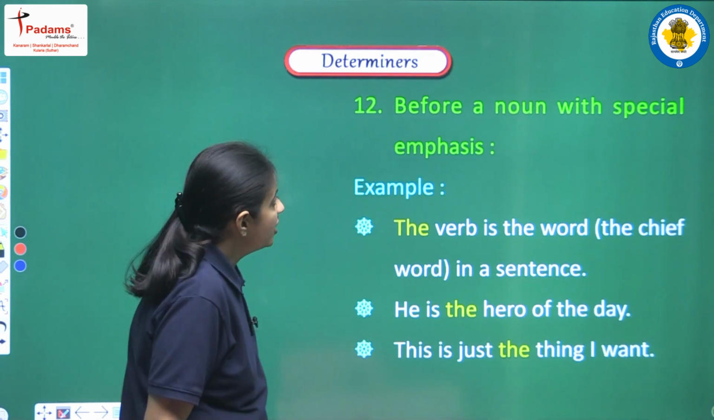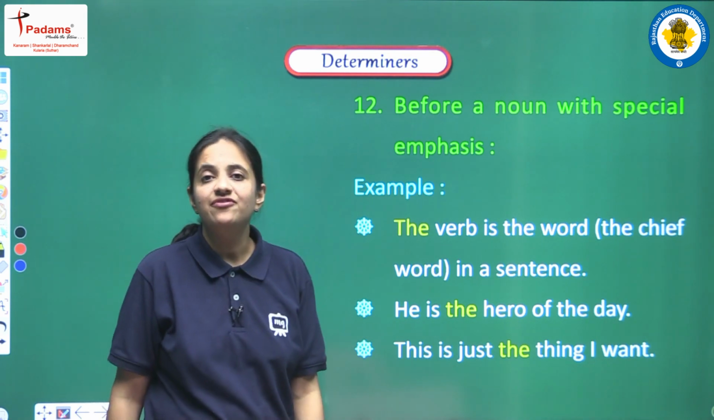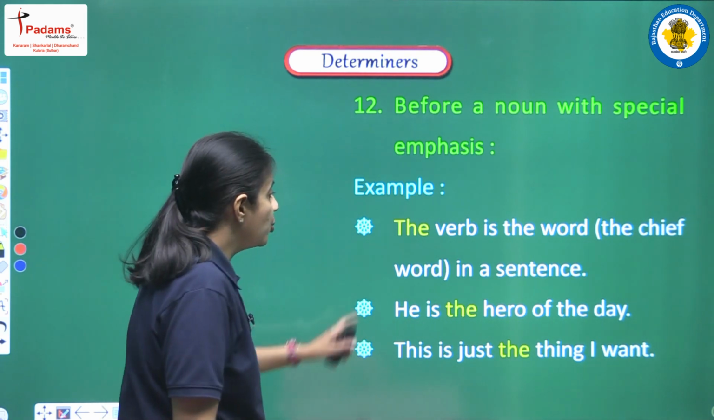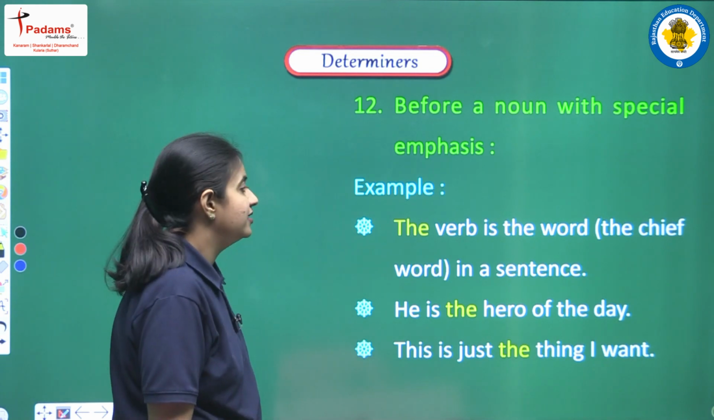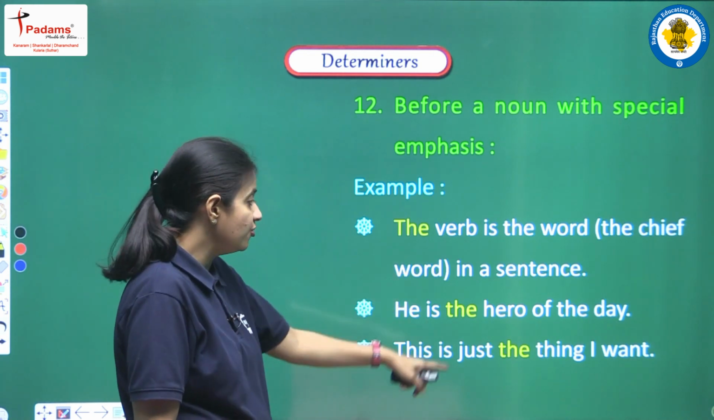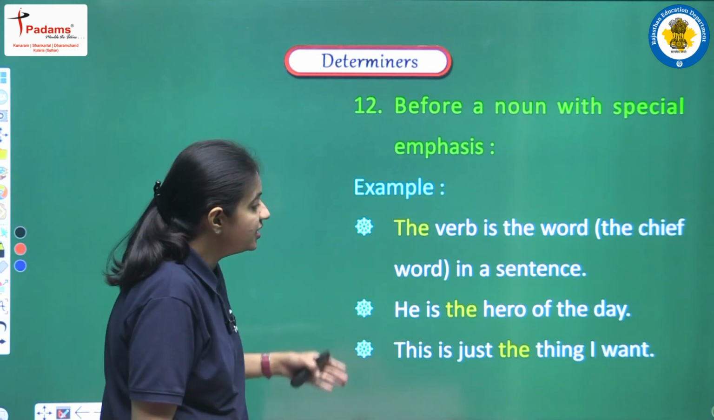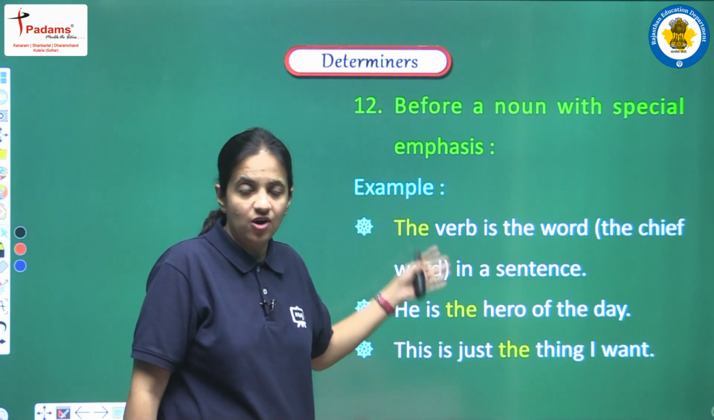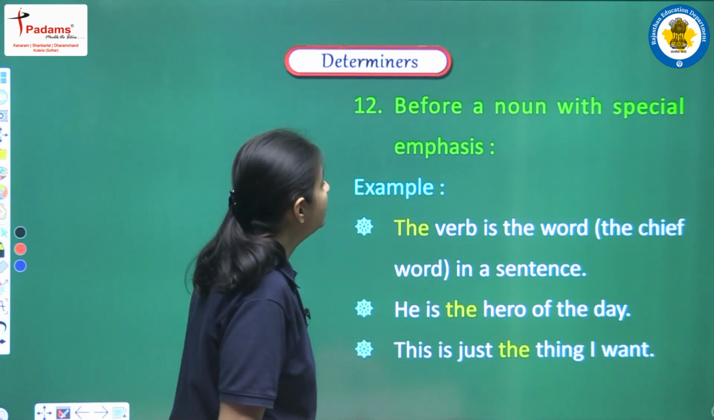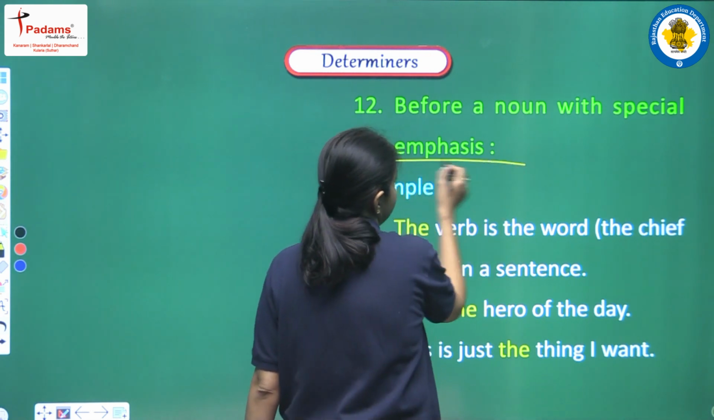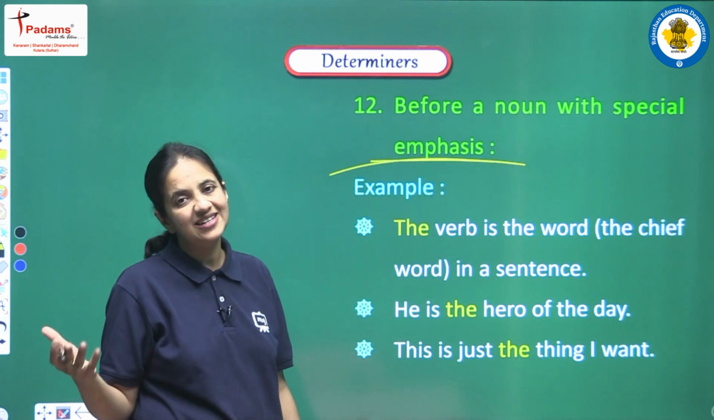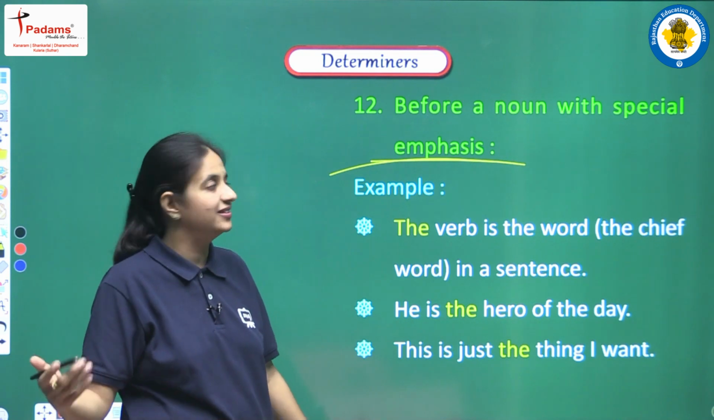Next, before a noun with special emphasis, so what it means, the verb ends the word in a sentence. He is the hero of the day. This is just the thing I want. So in all these sentences, in all these examples, we are actually trying to emphasize the thing, and this is the reason we are using the article here.